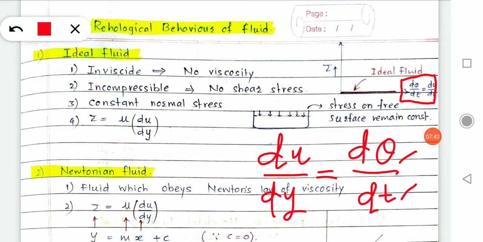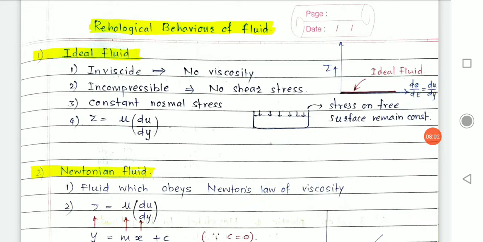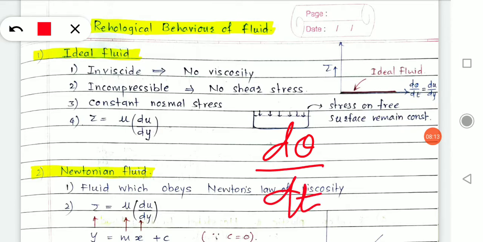Understood? So whenever velocity is in angular terms, you need to understand that du by dy is equal to d theta by dt. Right now keep this aside. All you have to do is make a note of it in your mind that d theta by dt is equal to du by dy.